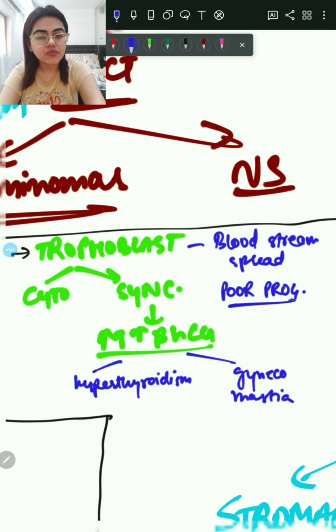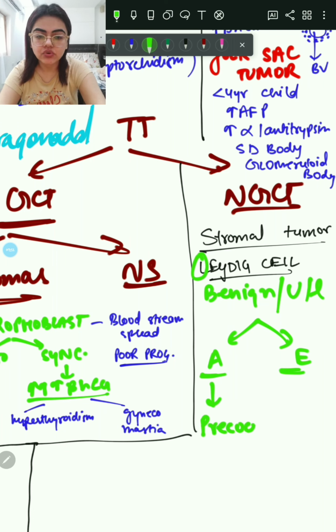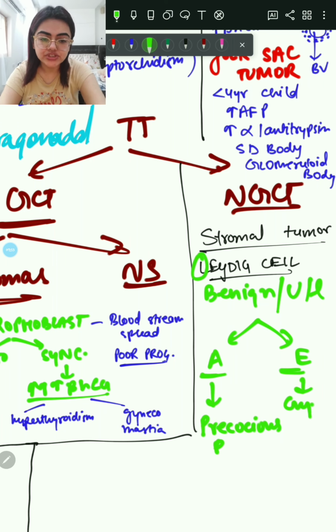Now we will talk about the non-germ cell tumors, that is the stromal tumors: Leydig cell tumors and Sertoli cell tumors. So Leydig cell tumors are benign tumors. They are unilateral, they show gynecomastia, and they also show precocious puberty. These are the special properties of Leydig cell tumors.